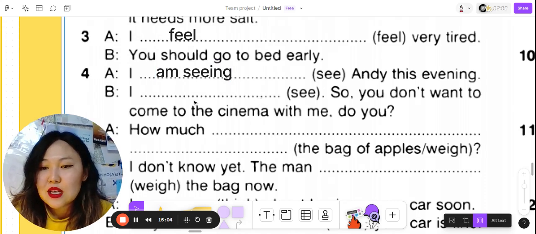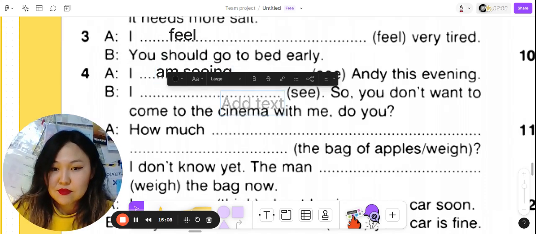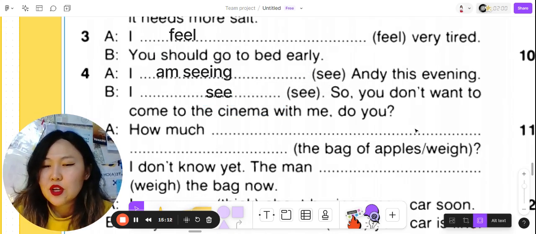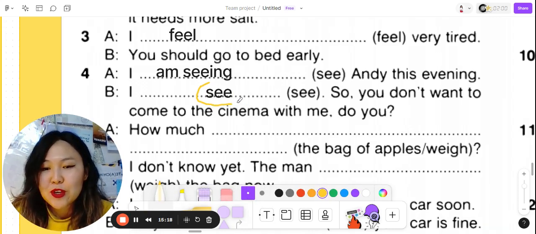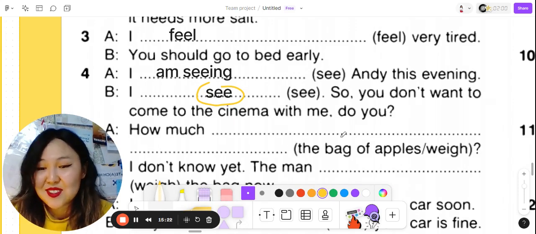The next one. I see. So you don't want to come to the cinema with me, do you? And in this sentence, I hope you remember it, see is used as, I get it, I understand.